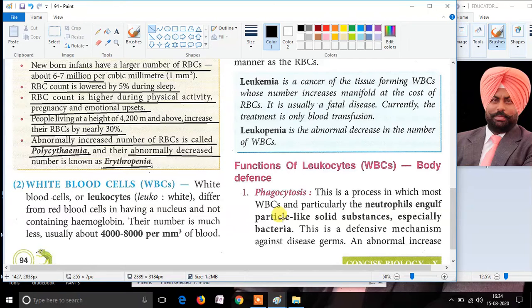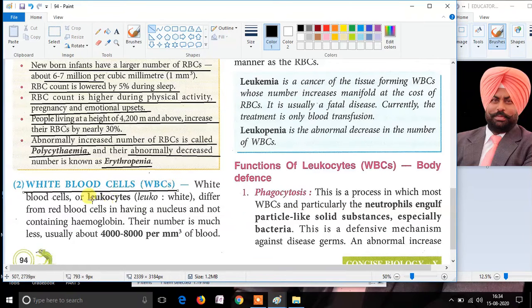In our previous video, we have studied the composition of blood having plasma and the cellular parts known as erythrocytes, leukocytes and thrombocytes. If you haven't watched that video, please watch that video before watching this video. So let's start the topic, white blood cells.